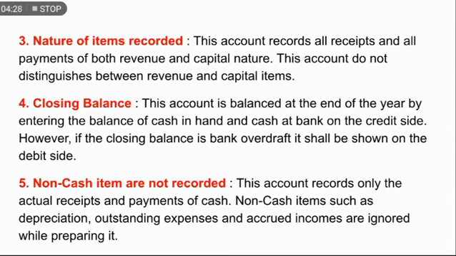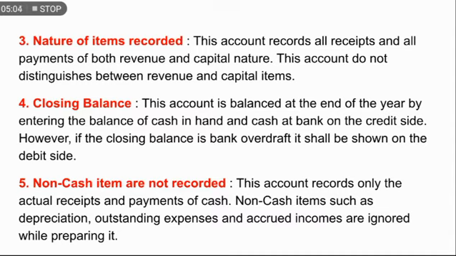Then next one is the closing balance. Now see, closing balance does not show any surplus, deficit or any profit or loss. It does not show anything like that. It only shows the ending closing balance of cash in hand and cash at bank. And it is shown on the credit side. And if it is a negative balance or it is a bank overdraft, then it will be shown on the debit side at the end of this account. So this was all about the closing balance.